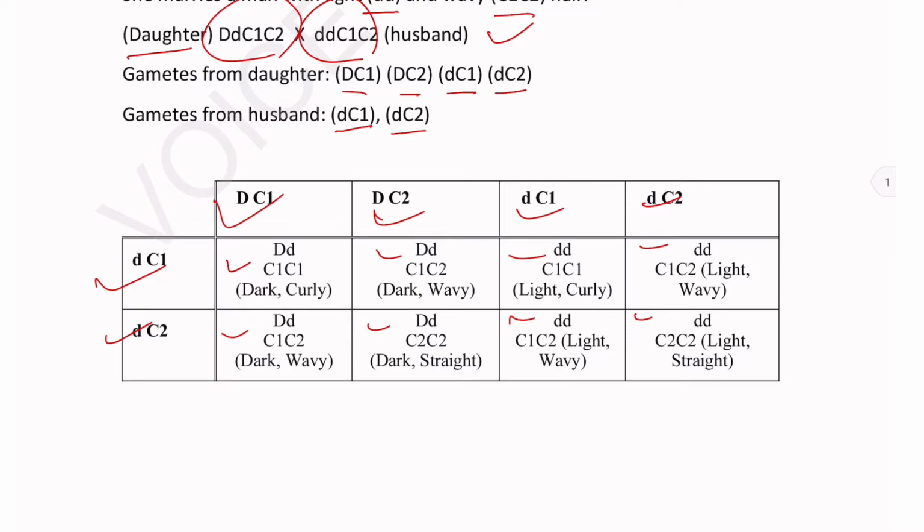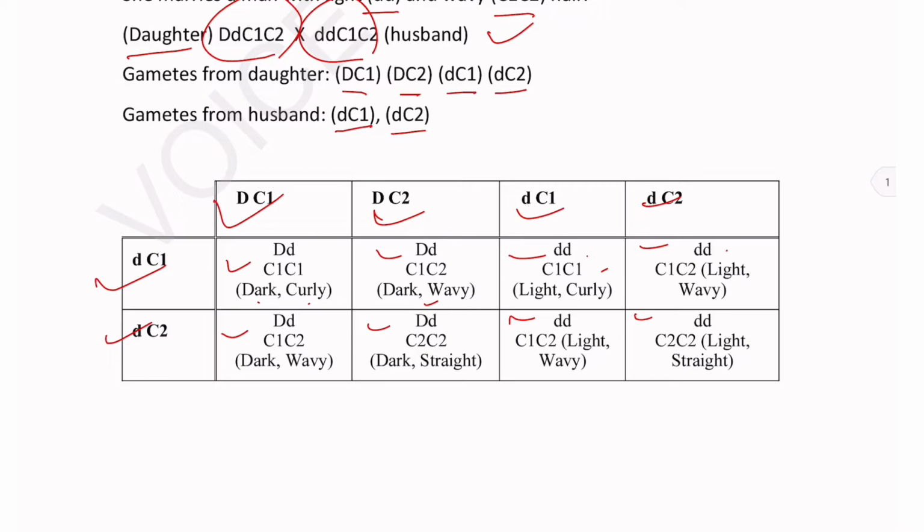So the first one is capital D, small d, C1, C1. That means it will have dark curly hair. Second is capital D, small d, C1, C2. That means it will have dark wavy hair. Next, small d, small d, C1, C1. That means it will have light curly hair.